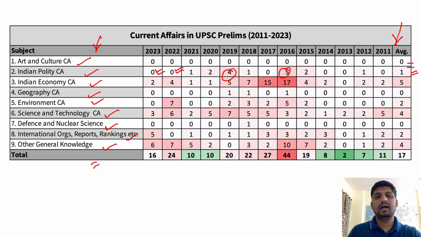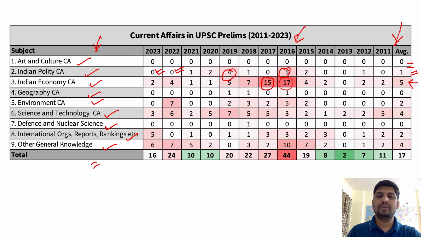In economy, if you observe, the average is 5, but once they asked 17 questions, once they asked 15 questions, which were current affairs based. I observed this paper, 2016. What has happened is, at that time the government launched many new schemes, like the Stand Up India scheme.